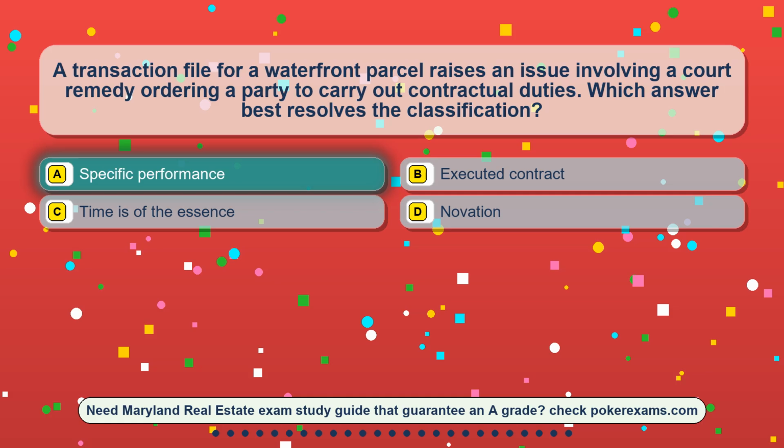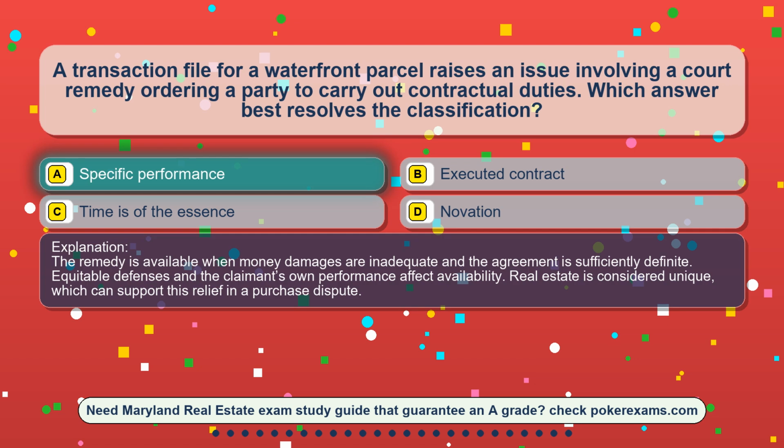The correct answer is option A, specific performance. The remedy is available when money damages are inadequate and the agreement is sufficiently definite. Equitable defenses and the claimant's own performance affect availability. Real estate is considered unique, which can support this relief in a purchase dispute.